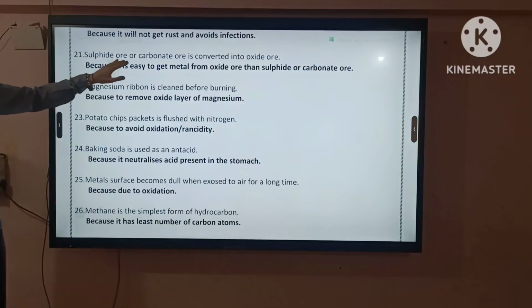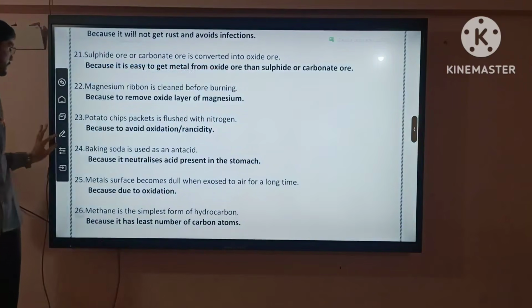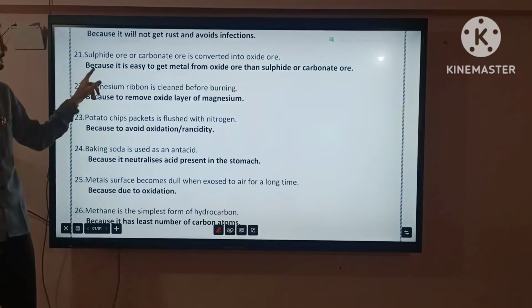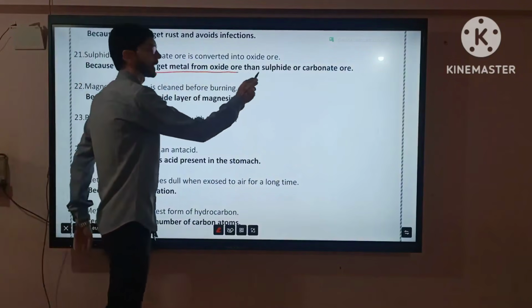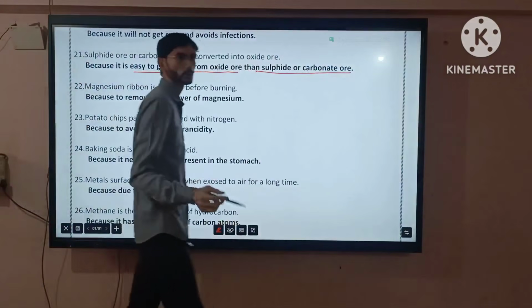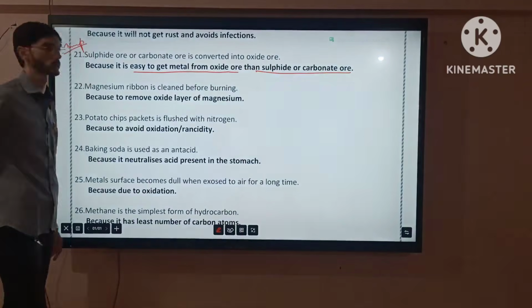Now, sulfide ore or carbonate ore are converted into oxide ores. Already we have seen, because it is easy to get metal from oxide ore. Then sulfide ore. This is also important only. Okay, this question is also important. Just go through it.